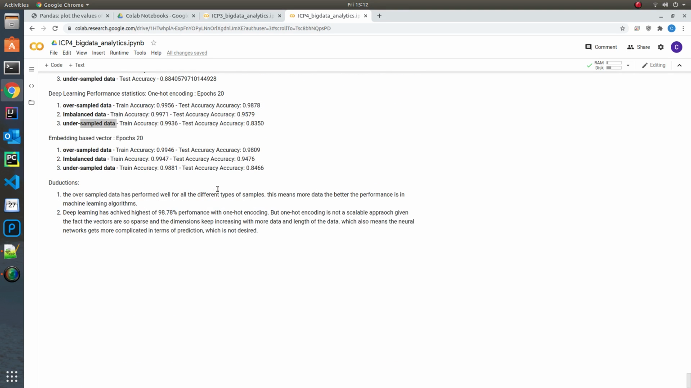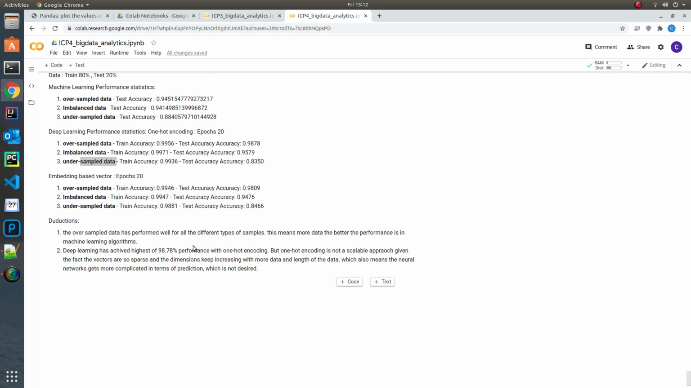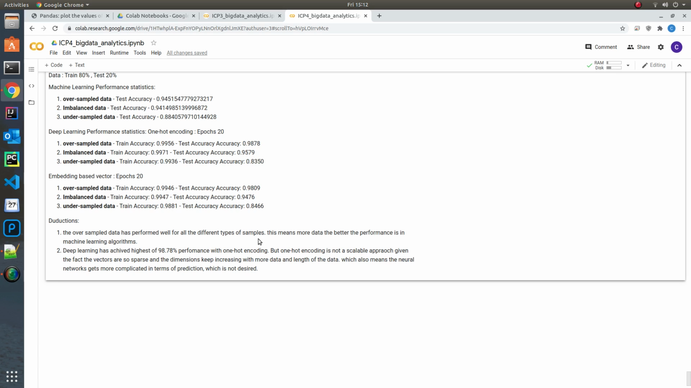So in short, the deductions are basically that machine learning requires lots of data to show promising results in terms of predictions, and the oversampled data is the winner based on my hypothesis and what was proved. And the deep learning has got the highest accuracy. In this run, it has about 98.80, which is better than the last time I trained it. And thank you.